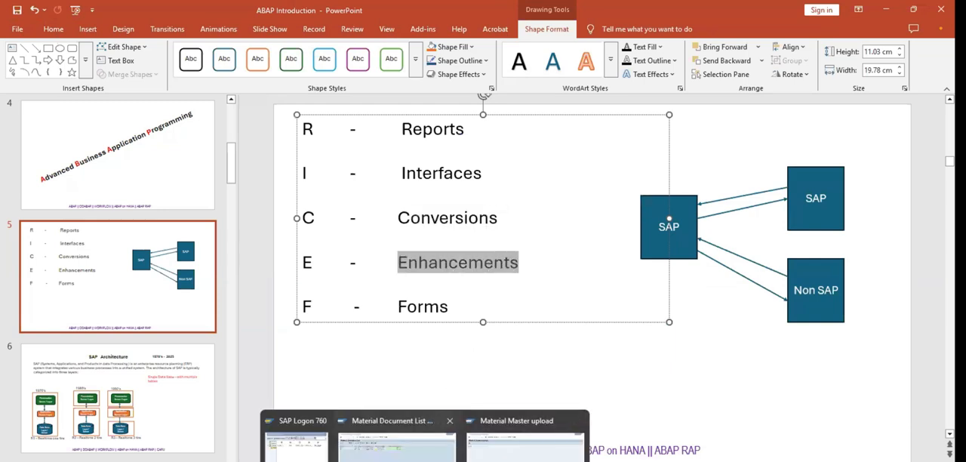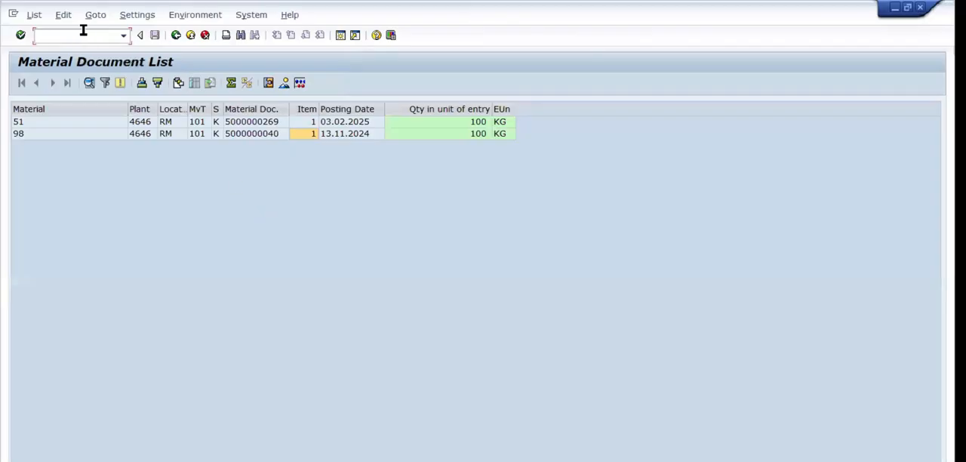And coming to enhancements. So enhancements means, what is the meaning? You tell me what is enhancement? So it's kind of security type, like.